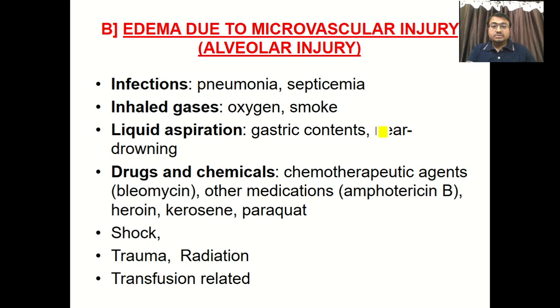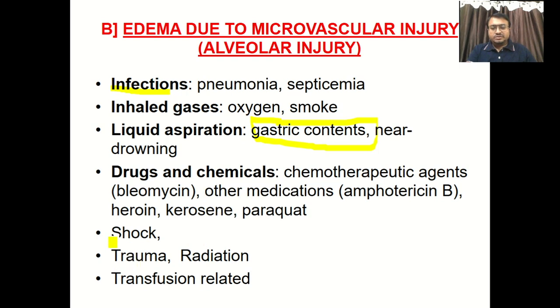Now the second cause is edema due to microvascular injury, commonly infection, particularly pneumonia, inhaled gases, and liquid aspiration. The second most common cause is gastric content, so gastric aspiration produces pulmonary edema. Certain drugs like bleomycin, amphotericin B, and heroin-like drugs produce pulmonary edema.